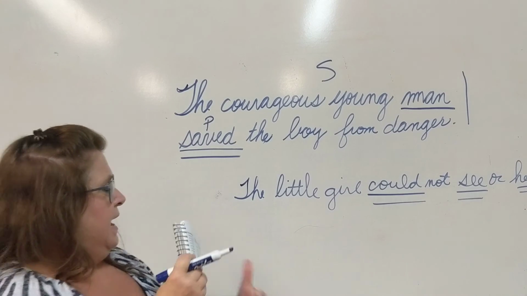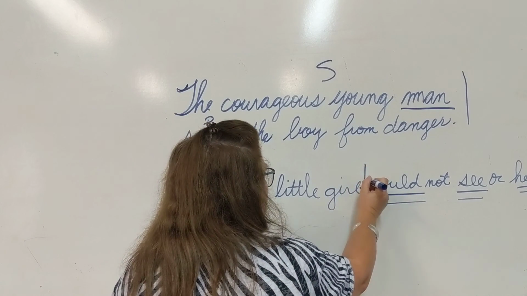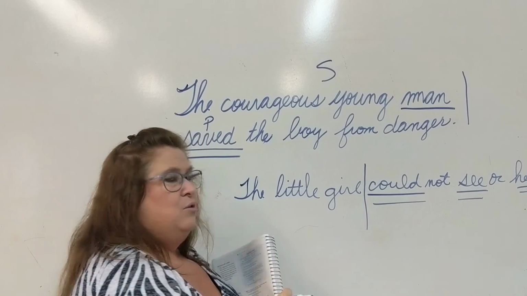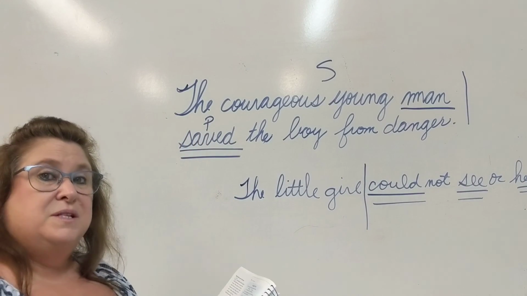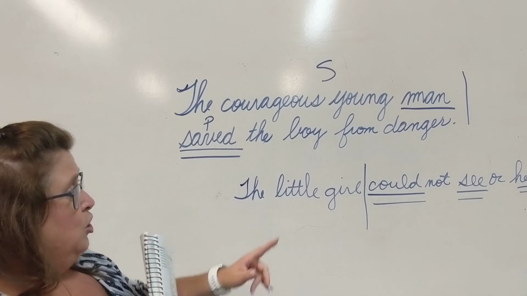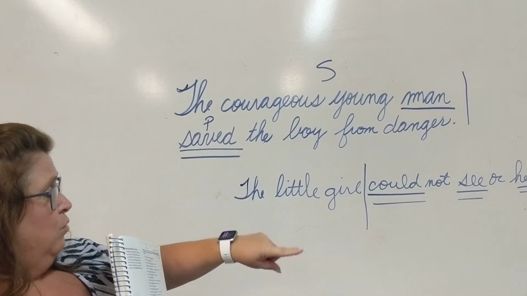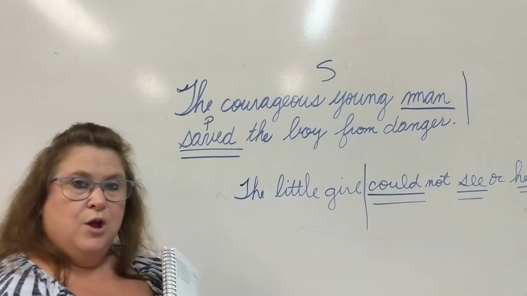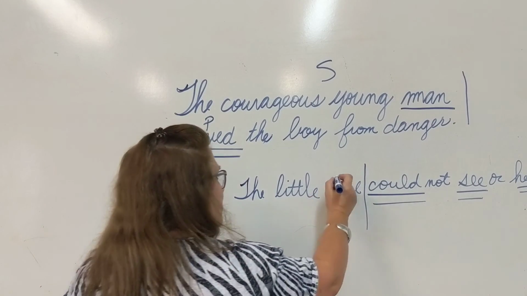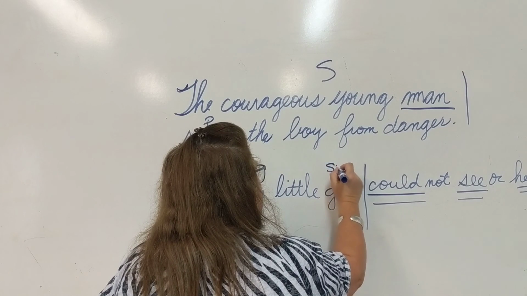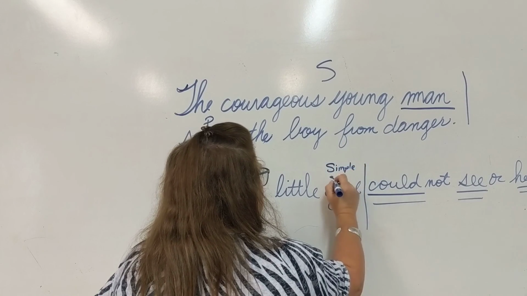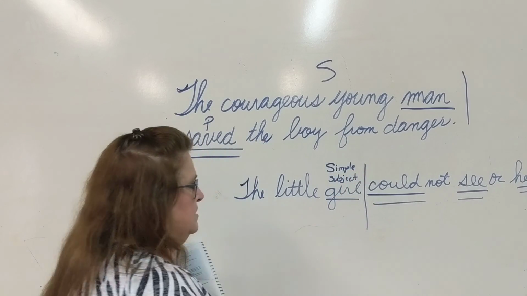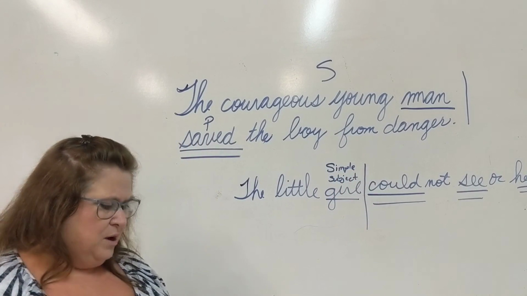And then when we say could see or hear, in italicized, they have the subject part of our sentence, the little girl. What is our simple subject in this sentence? Who or what could see or hear? Was it the? No. Is it little? No. Girl answers that question. So that is our simple subject. And that is located in the subject part of our sentence. Subjects are always underlined once.